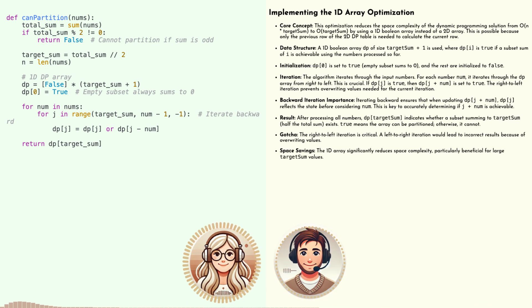Yeah. We're essentially building a roadmap of achievable sums, and once we've processed all the numbers, we check the final destination, dp[target sum]. Okay. If it's true, we know we found a path to a subset sum that's exactly half of our total sum, which means we can partition the array. If it's false, then no such partition exists.